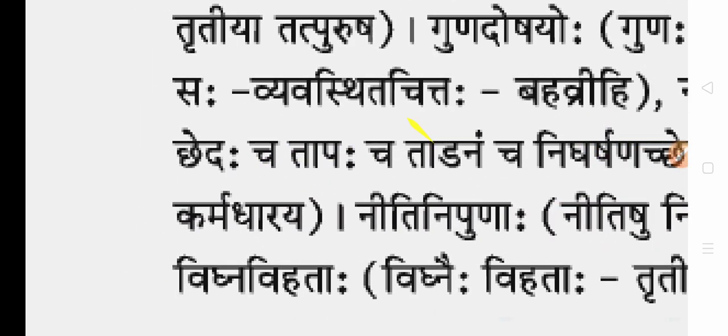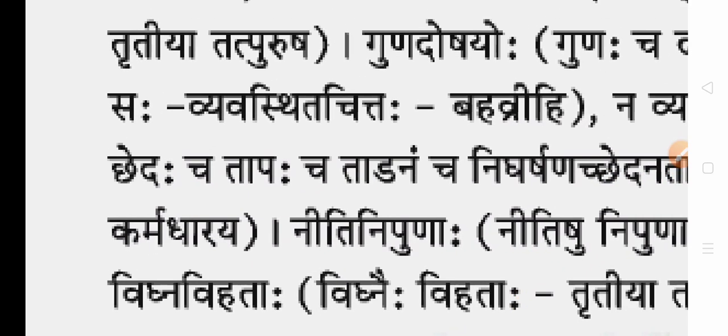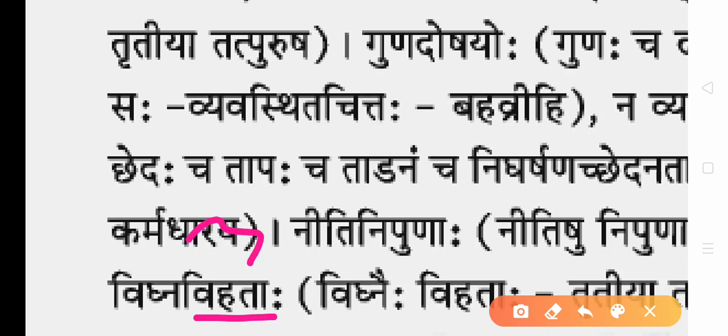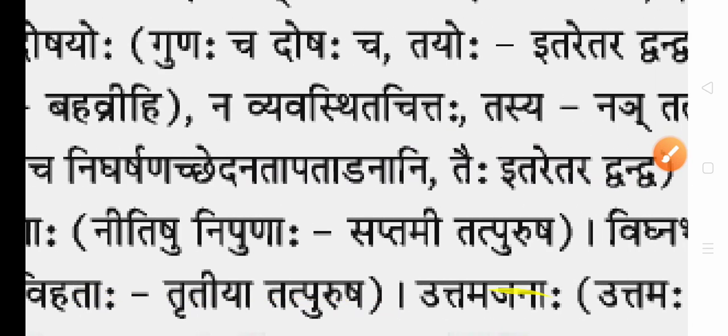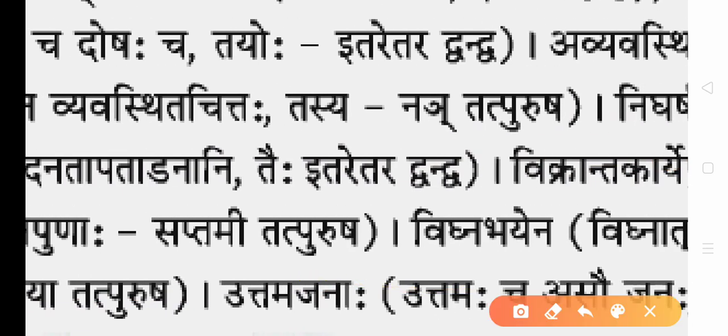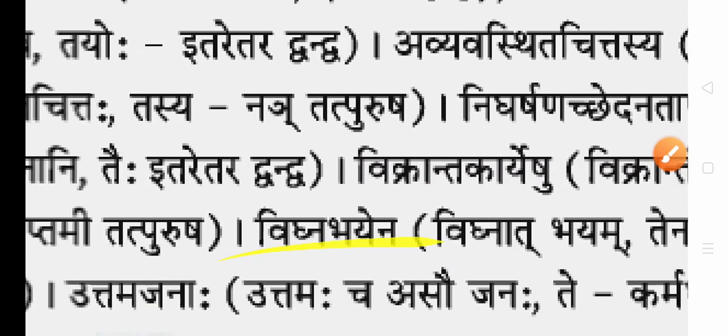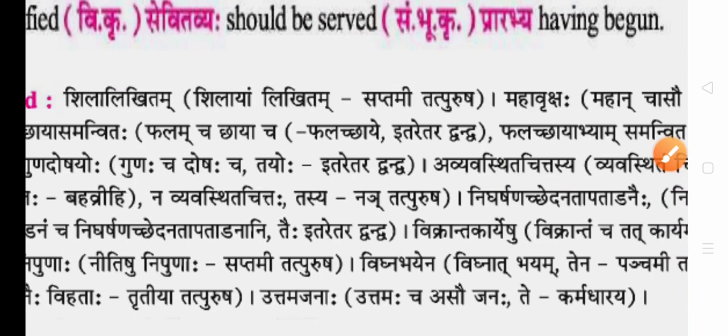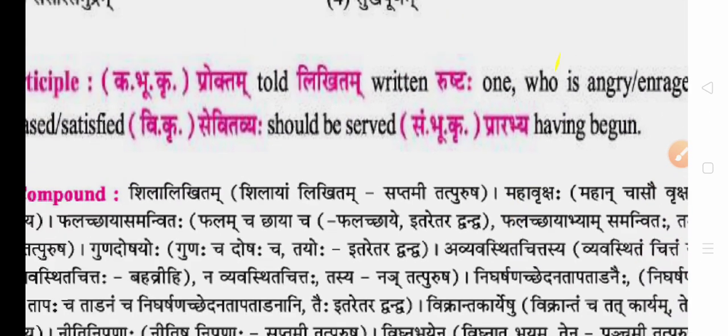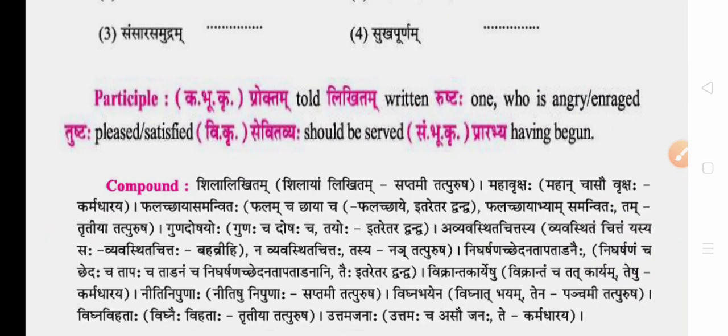Then comes Vighna Vihata. I told just now in the exercise, Vihata, Vihina, Hina, when these words come, it is always Tritiya Tatpurusha, third case, or instrumental Tatpurusha. Okay. Then Uttama Jana, great people. How are the people? Great, noble people, you can say. Adjective noun relation, so it is Karmadharaya. These are the grammar points, children, as well as the question answers we discussed from chapter number 4 to 7.